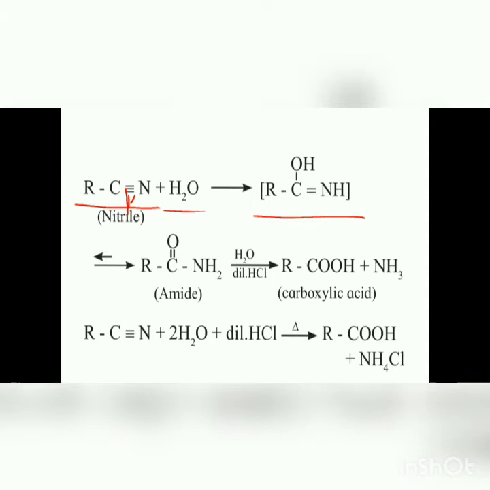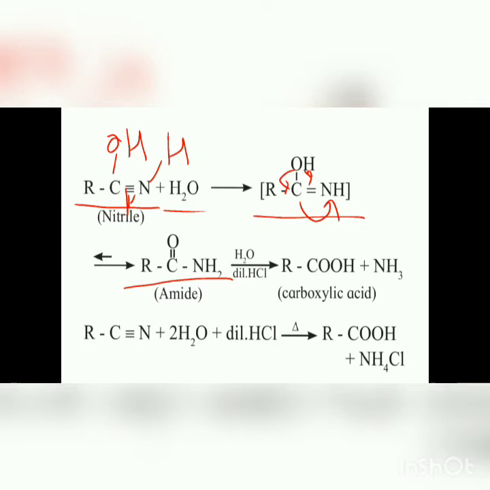Here an OH group is added to the carbon and H is added to the nitrogen, that is RC(OH) double bond NH. Then it undergoes tautomerism, that is the hydrogen from the OH is shifted to the nitrogen and the double bond from C=N goes to the oxygen, that means there is formation of RC double bond O NH2, which is known as the amide.